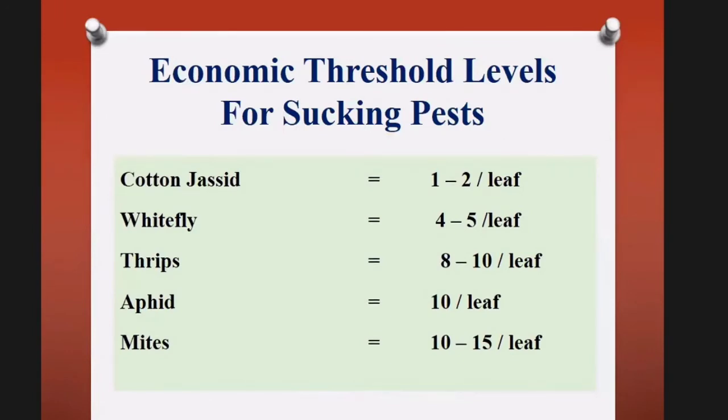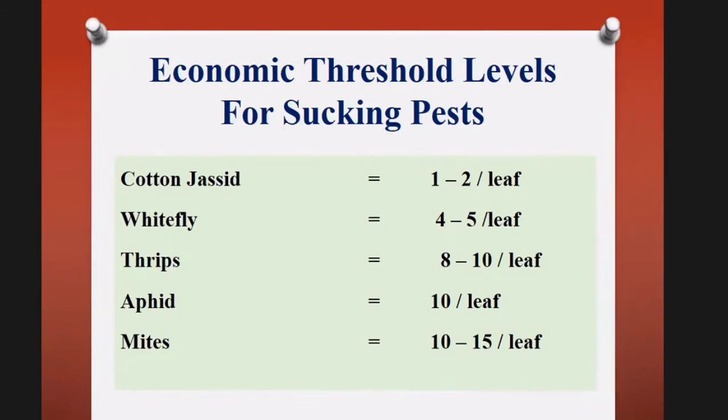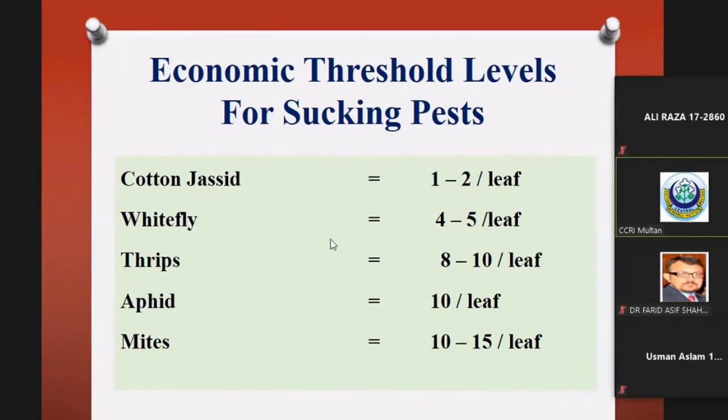The most important thing to manage any pest is the economic threshold level, or ETL. What is the ETL level? ETL is the pest density at which control measures should be taken to avoid economic losses. CCRI Multan did a lot of work to establish ETL levels. For cotton, jassid ETL is 1 to 2 per leaf, whitefly 4 to 5 per leaf, thrips 8 to 10 per leaf, aphid 10 per leaf, and mites 10 to 15 per leaf.